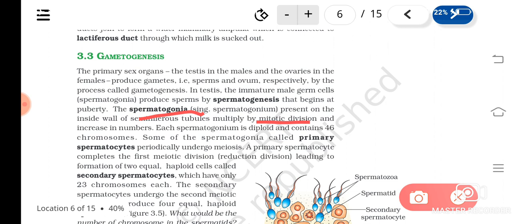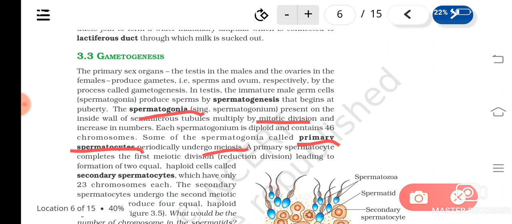Now some of the spermatogonia differentiate and act as primary spermatocytes. First they increase their number by simple mitosis, and now some of them are called primary spermatocytes, and they undergo meiosis.